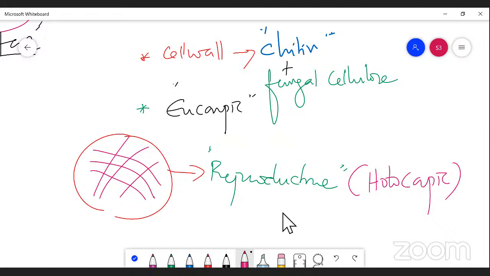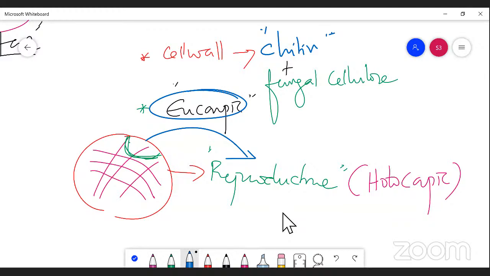But eucarpic means some regions of the fungus are converted into reproductive structure. That is called the eucarpic form. I'm talking about the body of the fungus, in which certain regions, some area of the thallus of the fungi, are converted into reproductive structure, I mean for antheridium and oogonium, that is called eucarpy.